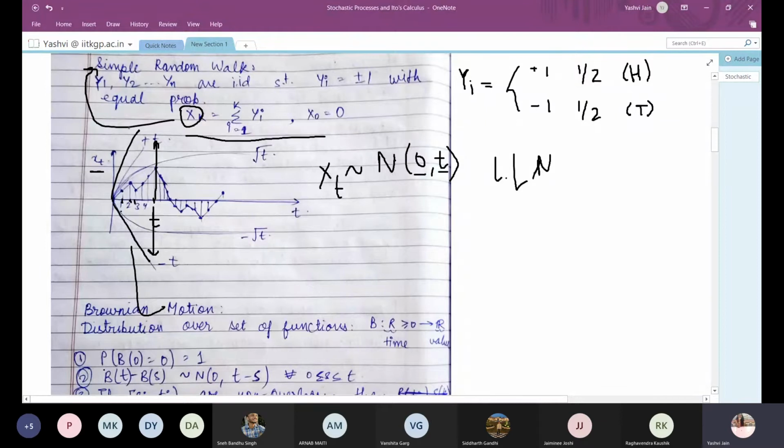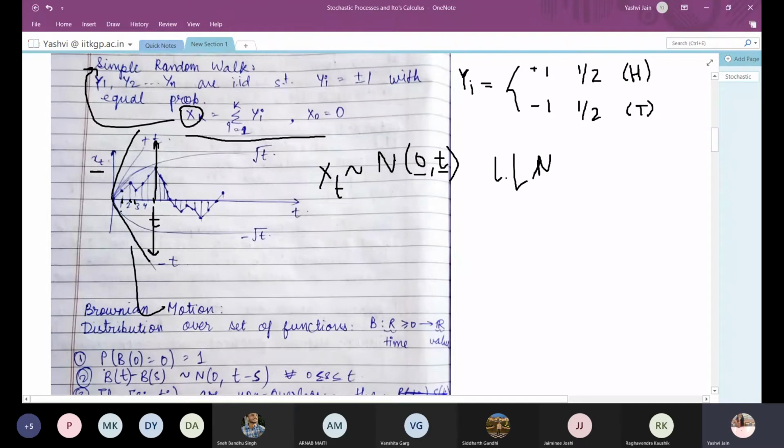So some properties of x for a simple random walk are that it is mean reverting and it crosses the time axis infinitely many times. This means that as we keep on increasing the time, the value of xt will come from positive to negative, then negative to positive, and again it will revert towards its mean, that is 0. If it goes 2 up, then it will come down, and if it goes 2 down, then it will again go up. This is one property of a simple random walk.